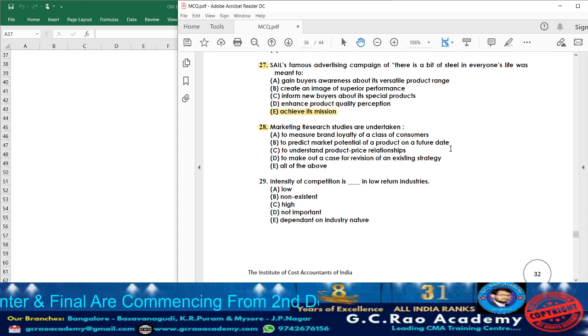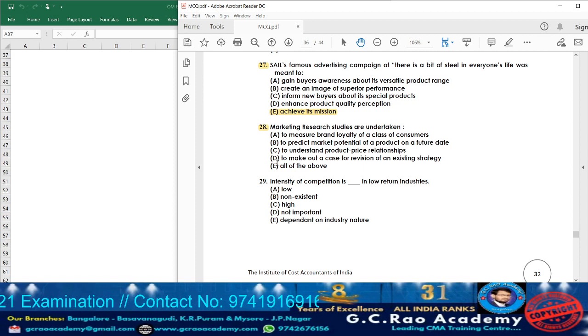Option B, to predict market potential of a product on a future date. Yes, they go for forecasting in marketing research. Option C, to understand product price relationship. For that reason also, to understand what kind of product price relationship exists, the organization may perform marketing research. Option D, to make out a case for revision of an existing strategy. So again, it is also a part of marketing research.